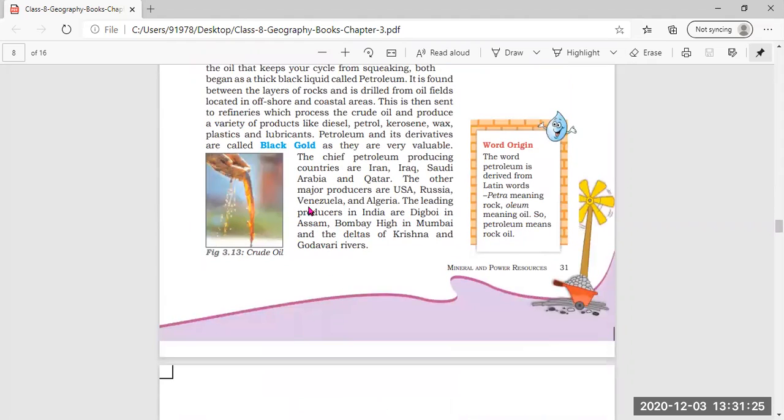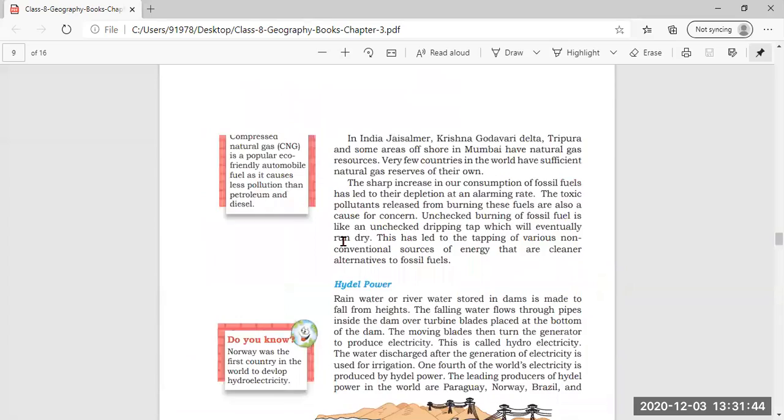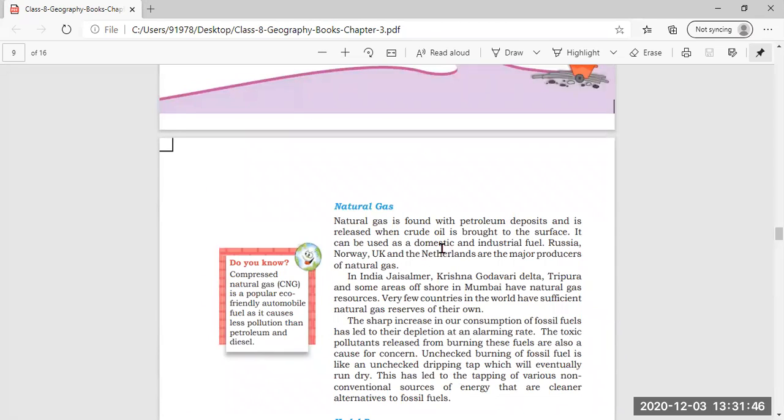Then after coal, we read about petroleum and its byproducts, its derivatives, which are called black gold. The leading producers in India are Digboi in Assam, Bombay High in Mumbai, and the deltas of Krishna and Godavari. Further, in this lesson, we read about natural gas also.